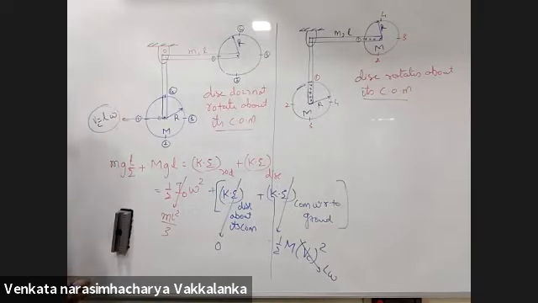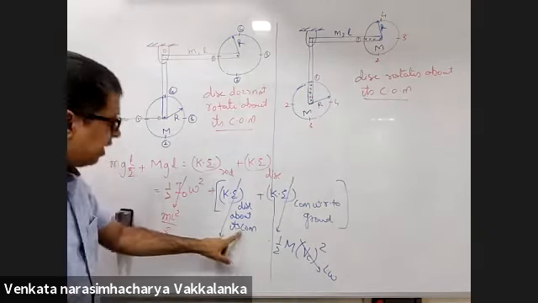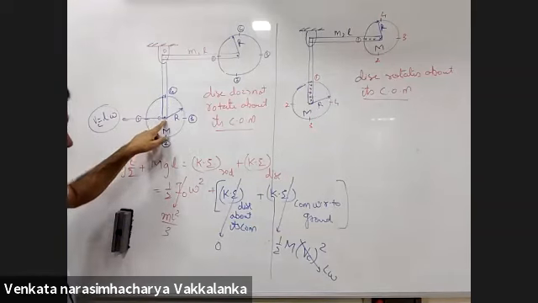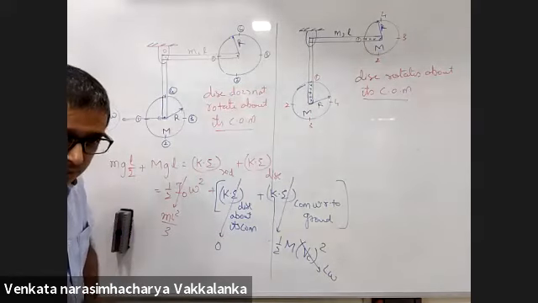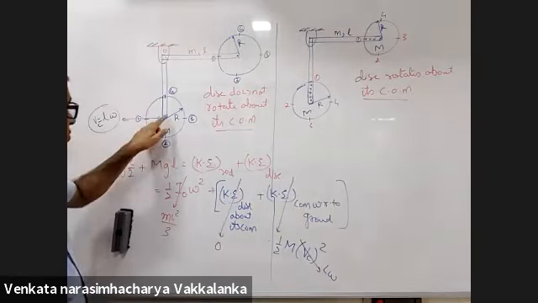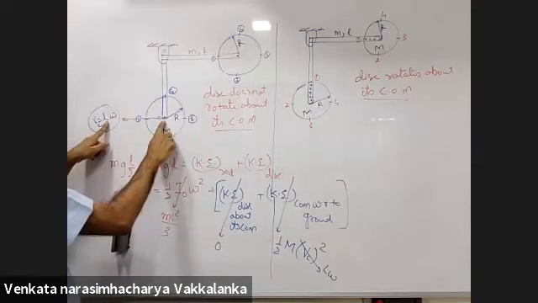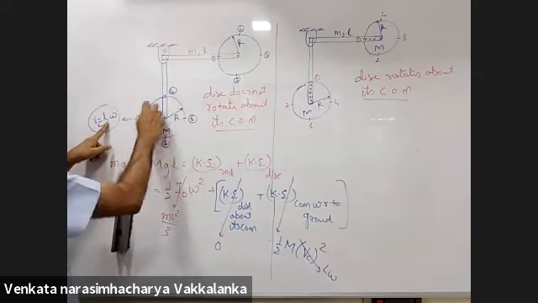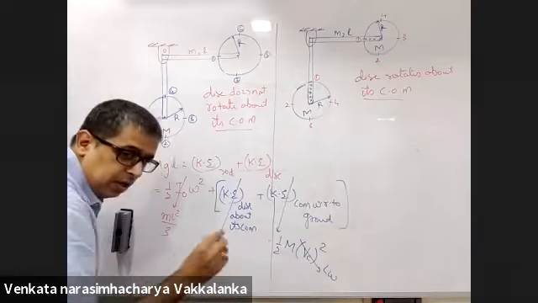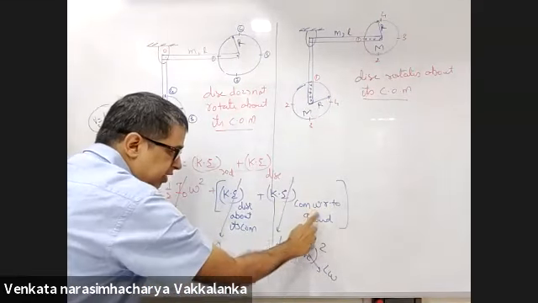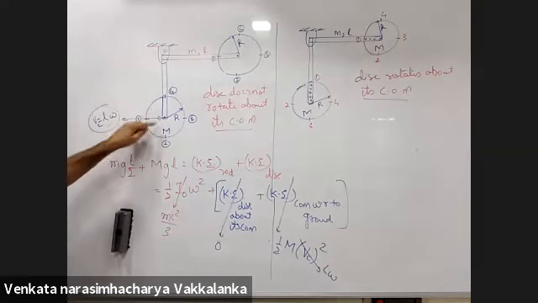Can you explain the last step again, why the kinetic energy of the disk about its COM is 0? The kinetic energy of the disk about its center of mass is 0 because the disk is not rotating about its center of mass. But the center of mass of the disk is moving, with velocity L omega. So the kinetic energy of the disk is the kinetic energy about its center of mass, which is 0, plus the kinetic energy of center of mass with respect to ground. The velocity of this is L omega.